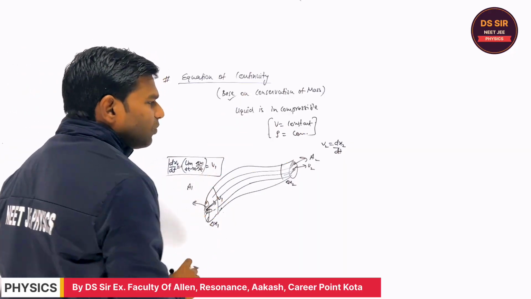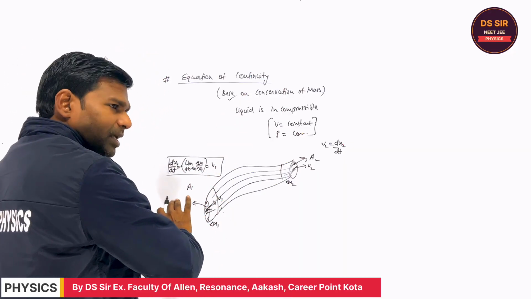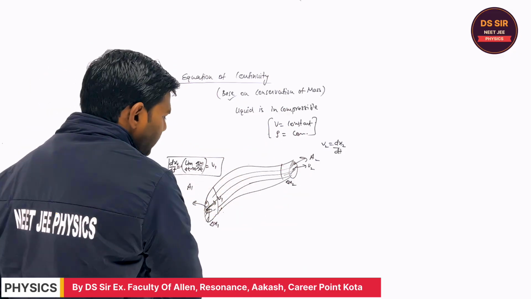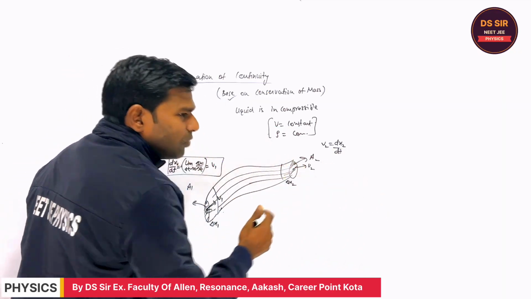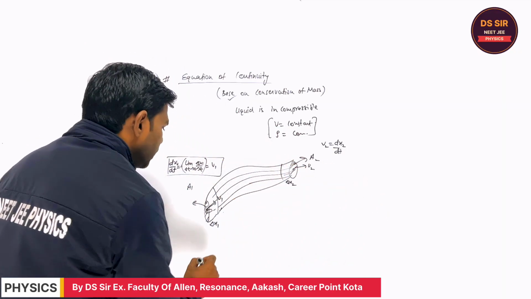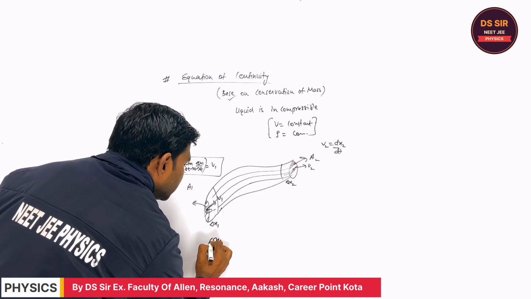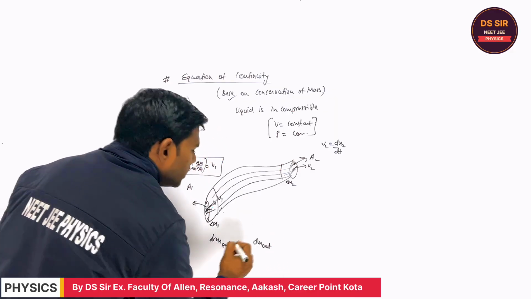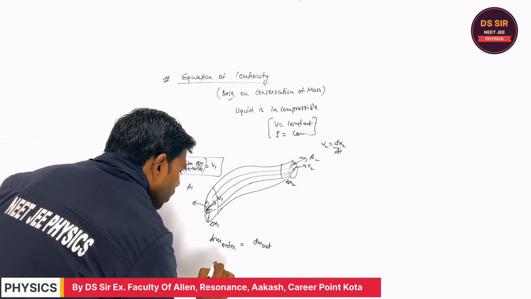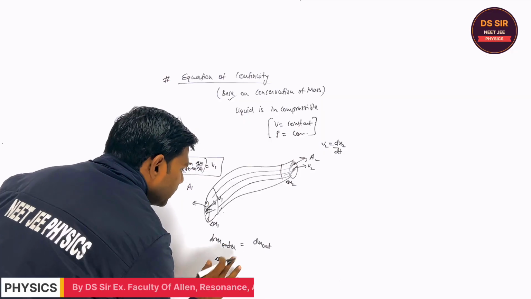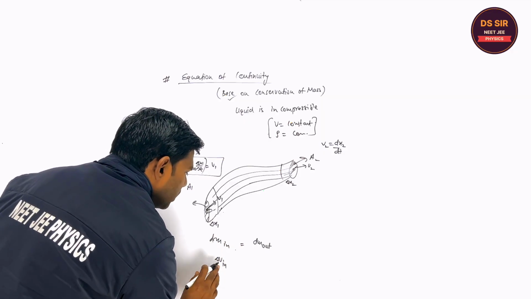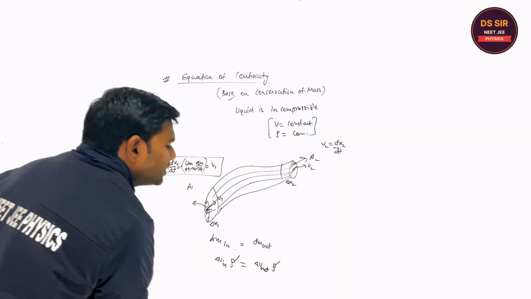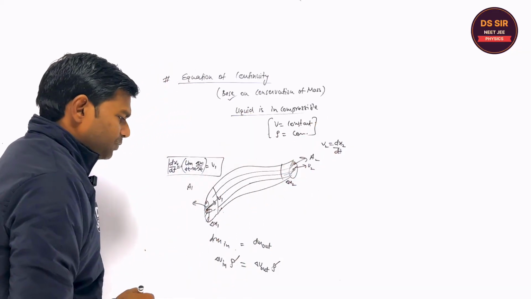So the conservation of mass, in the same time, the same volume which is entering in the tube will come out from the tube, right? So the mass dm entering must be equal to dm going out. Is it clear or not? What is the mass? Say small volume in, right? Or you may write volume in times density, volume out times density. Density is constant. Why? Because the liquid is incompressible.